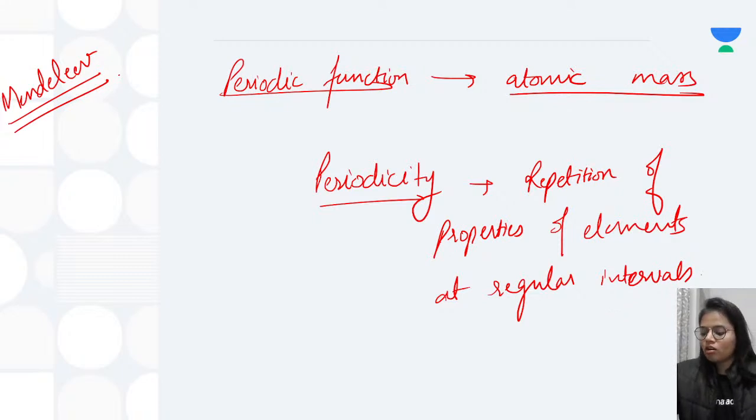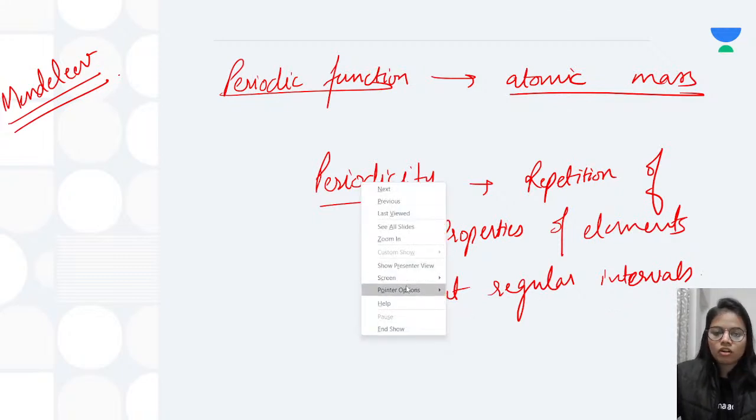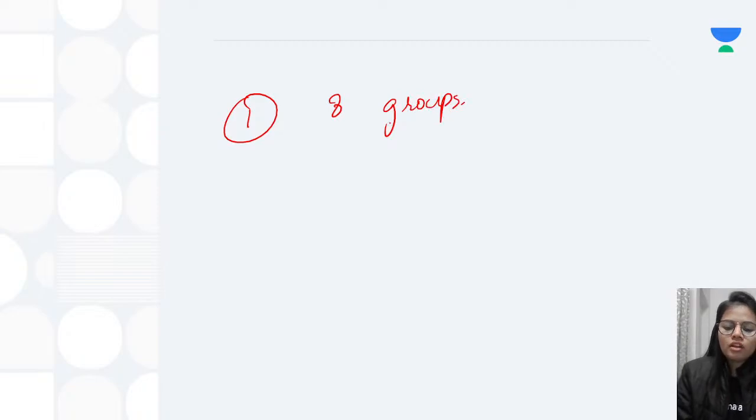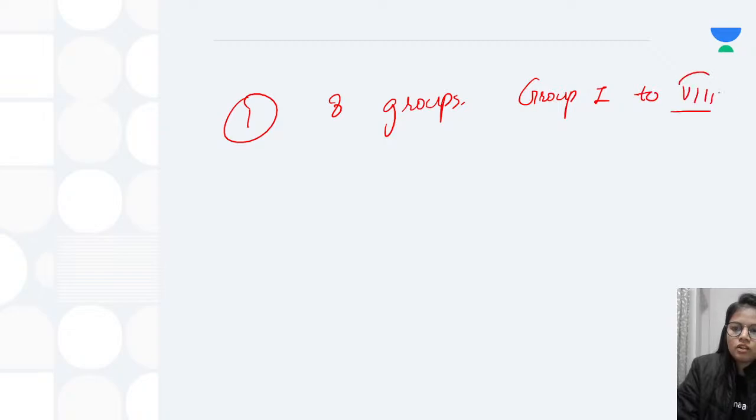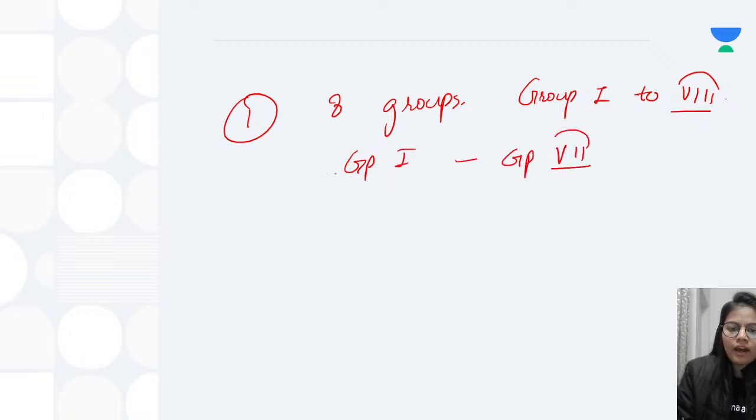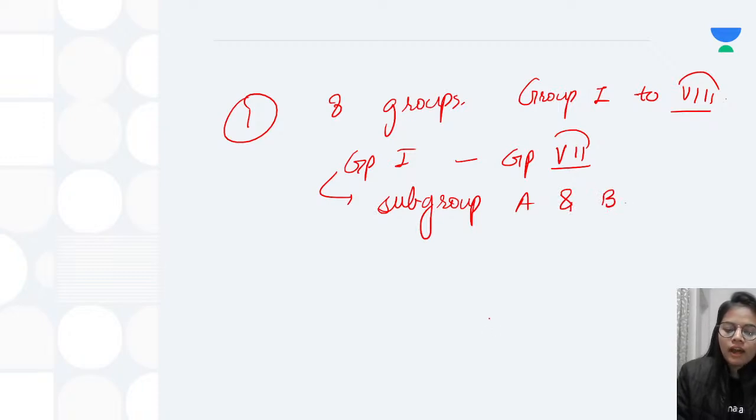Now the basic or essential features of the periodic table which was given by Mendeleev. First of all, there were 8 groups, group 1 to 8. Each group from group 1 to group 7 had subgroups, A and B. Group 8 had no subgroup, and inert gases were not known at that time.